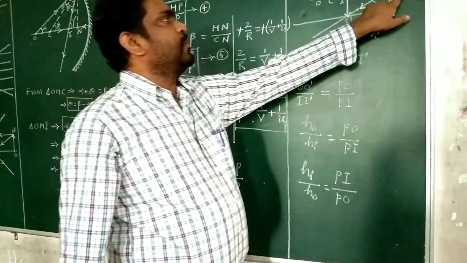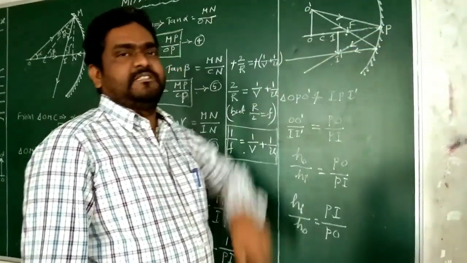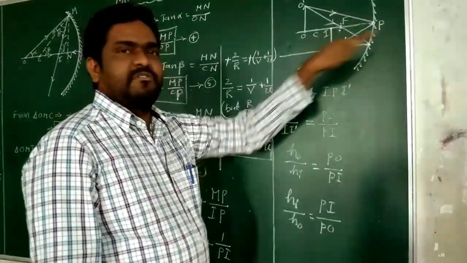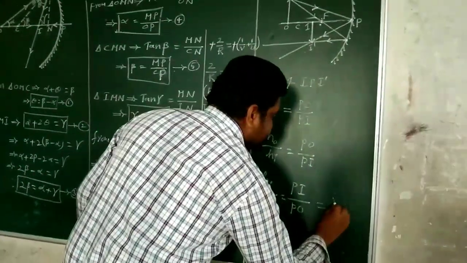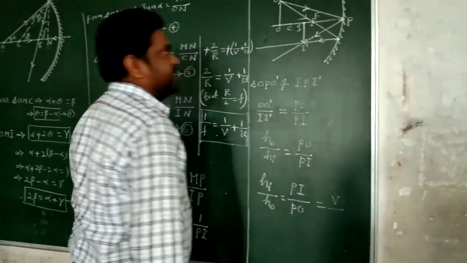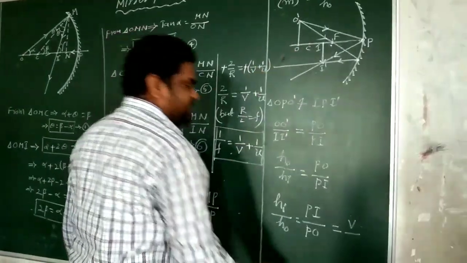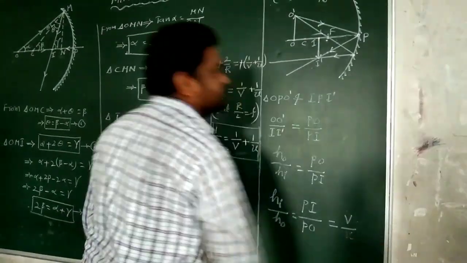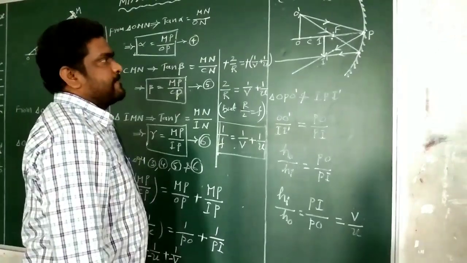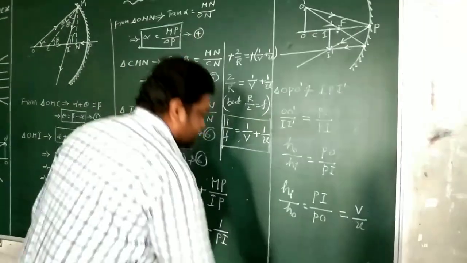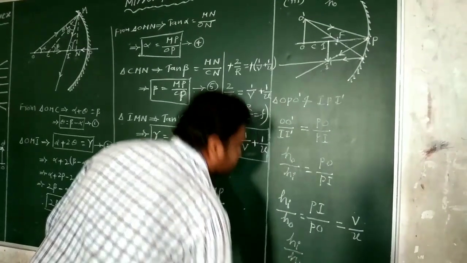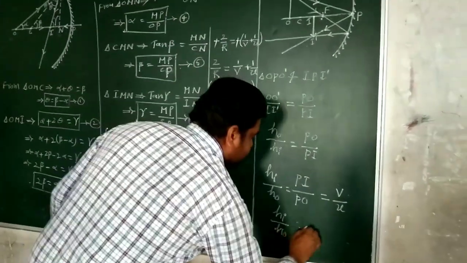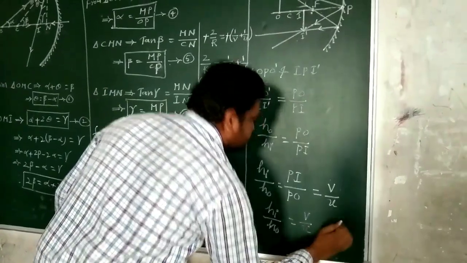The distance from pole to image is called image distance, V, and pole to object is object distance, U. So HI divided by H naught equal to V divided by U.